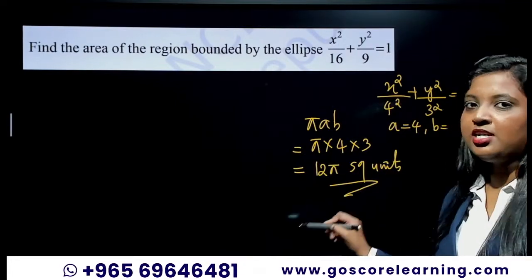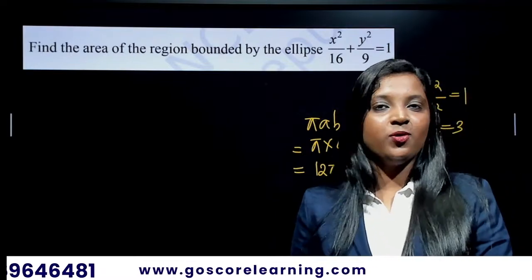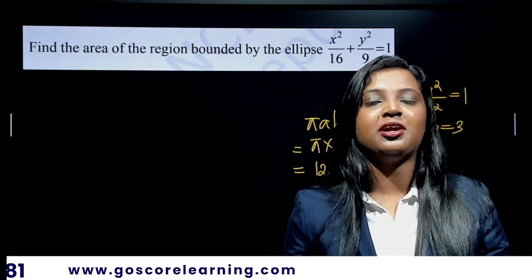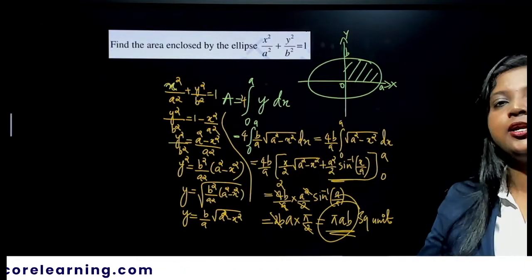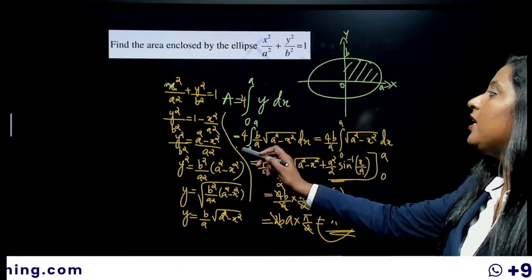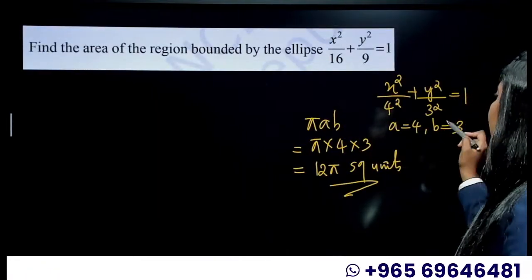If it is an MCQ, you can do this one. But don't do this for your boards. If it is a 2 mark or 3 mark question, don't do this. You have to repeat the same process that we did here. You can do the same thing. The only difference is instead of A and B, you will be having 4 and 3.